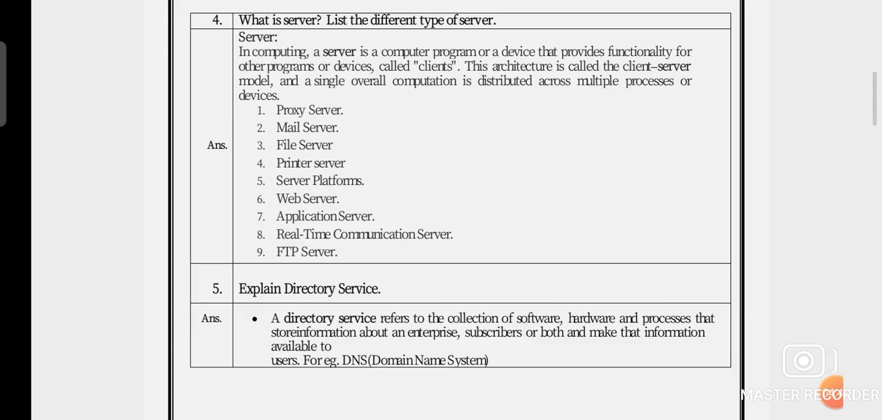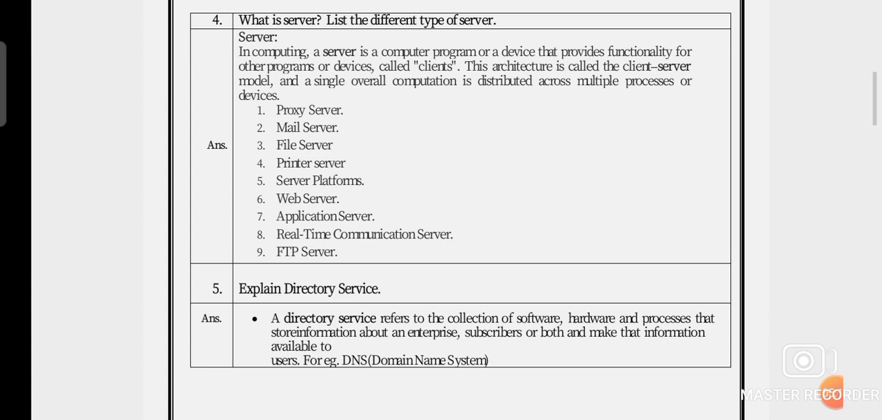So what is a server? In computing, a server is a computer program or a device that provides functionality for other programs or devices, called clients. This architecture is called the client server model, and a single overall computation is distributed across multiple processes or devices. That is known as the server definition.